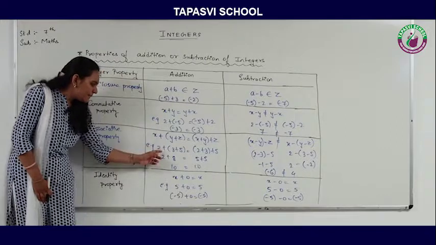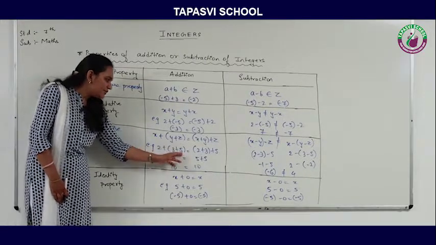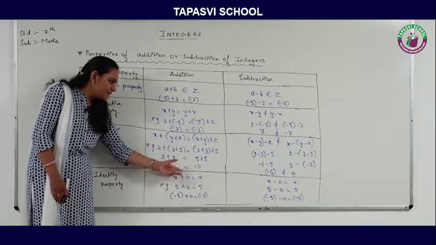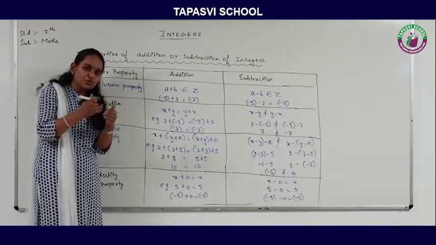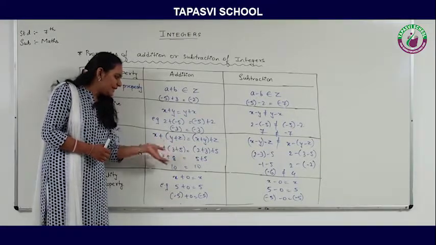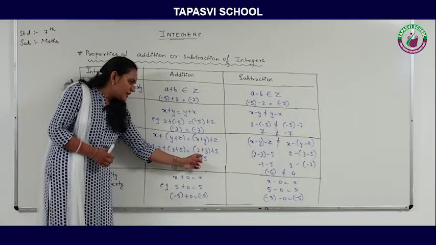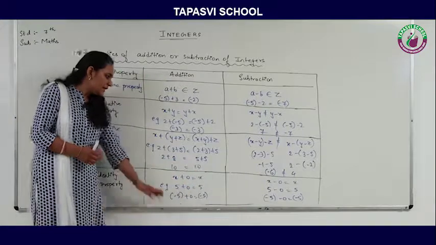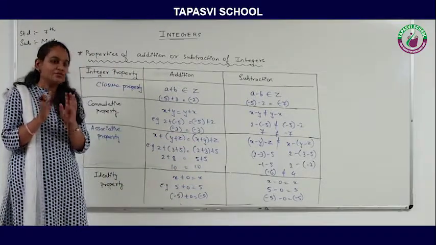Let's see some example. My x value is 2, y value is 3, z value is 5. So 3 and 5 is 8. So 2 plus 8 becomes 10. I am going to change only the positions of the additions. Now I am going to add x and y, then I will add its answer with the z. So x and y, that means 2 and 3, becomes 5. So 5 plus 5 becomes 10. So if you add integers in any order, right, the answer will be the same.